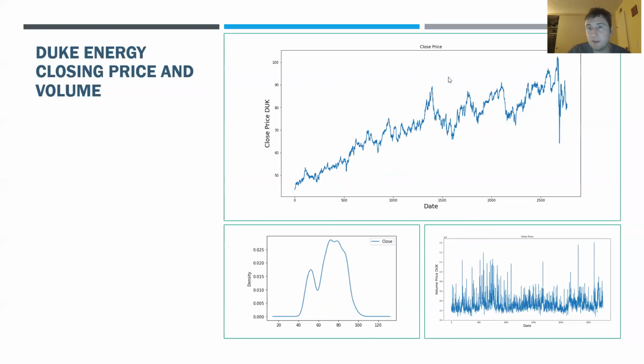Moving on to Duke Energy, this graph seems a little bit more interesting because it's probably linked to the price of oil, of course. But what we see here is it's very, very volatile, has lots of different spikes here. The density in the graph shows that it sticks around a lot between the $60 and $100 price point. And the volume graph is incredibly volatile. It just jumps around all over the place.